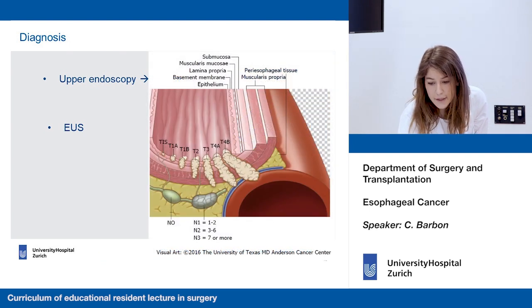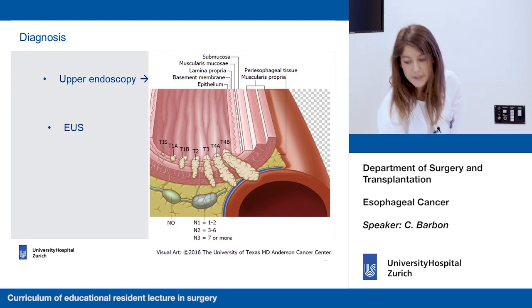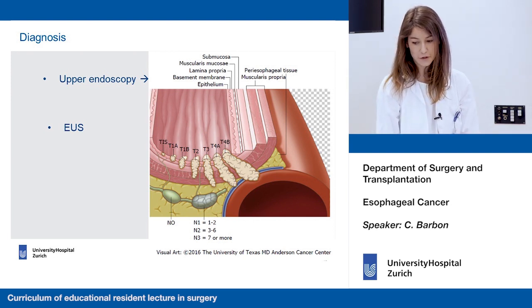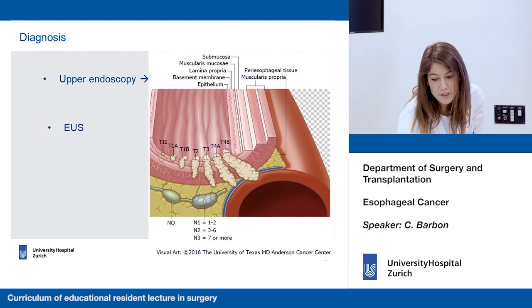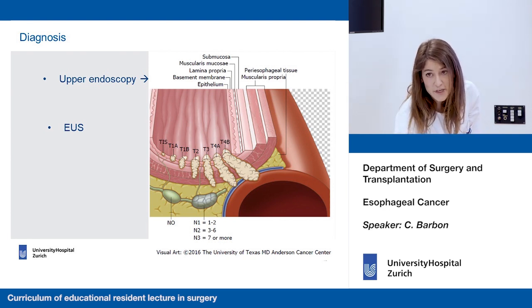And this is the TNM classification from the American Joint Committee on Cancer and the Union for International Cancer Control. So if cancer is just limited and it does not breach the basement membrane, it is a T1a. If it stays in the submucosa, it is a T1b. If it reaches the muscular layer, then it's a T2.